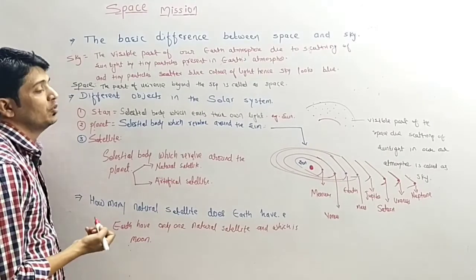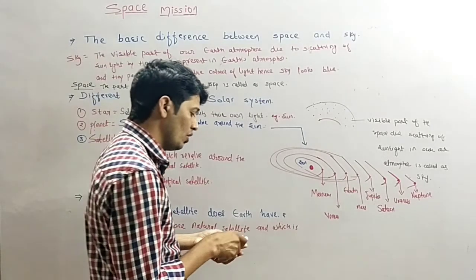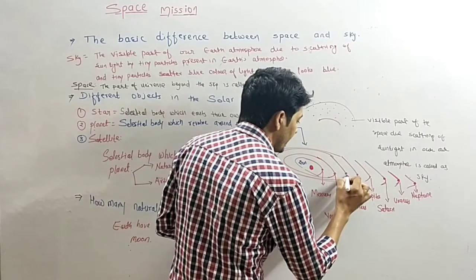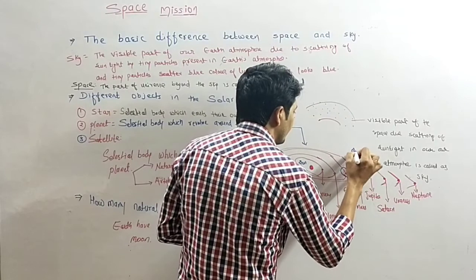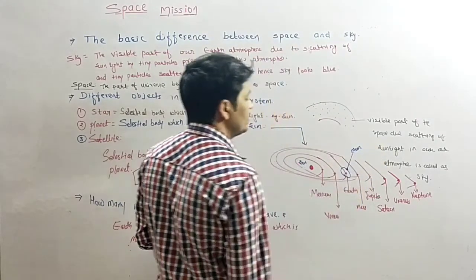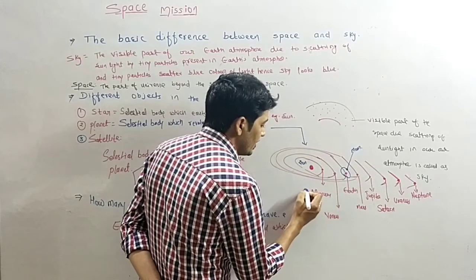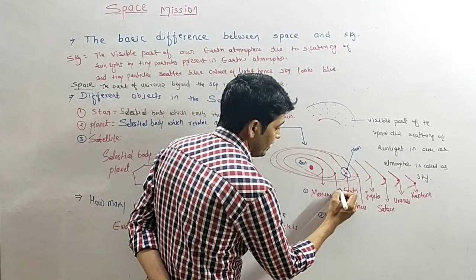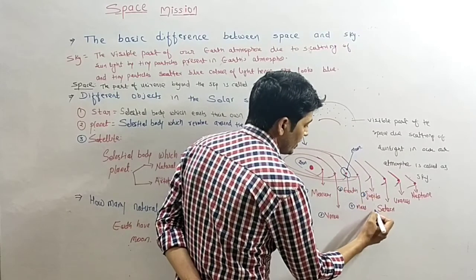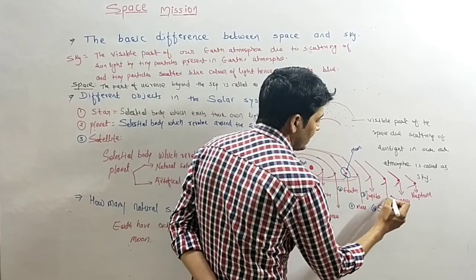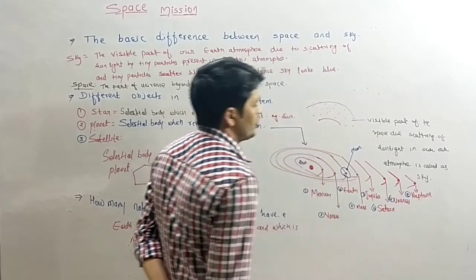Okay, so the moon is the natural satellite of Earth and it revolves around the Earth. Here the moon is present and the moon is the natural satellite. So these are the planets: first, second, third, fourth, fifth is Jupiter, sixth is Saturn, seventh is Uranus, and eighth is Neptune.